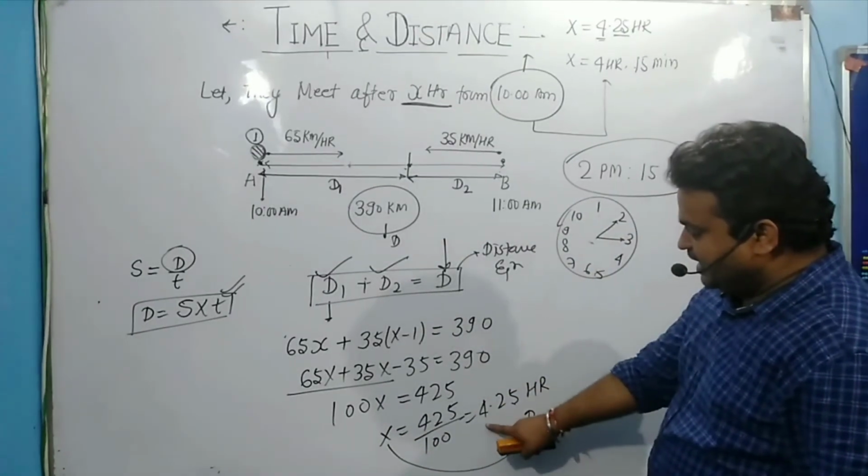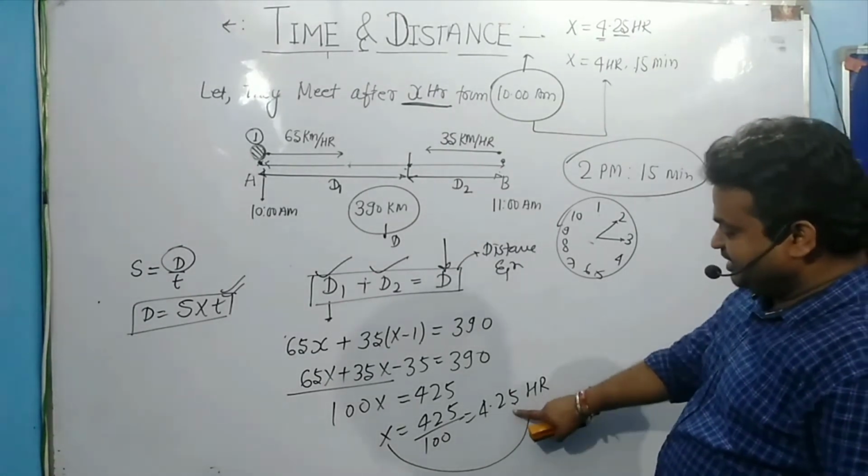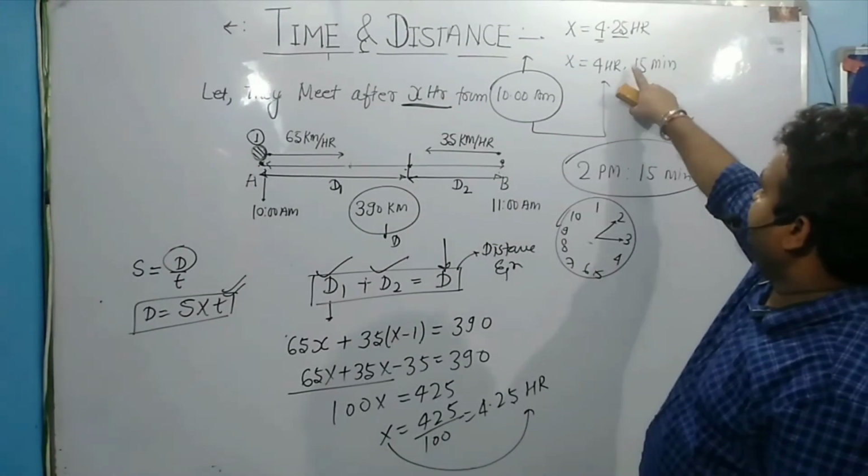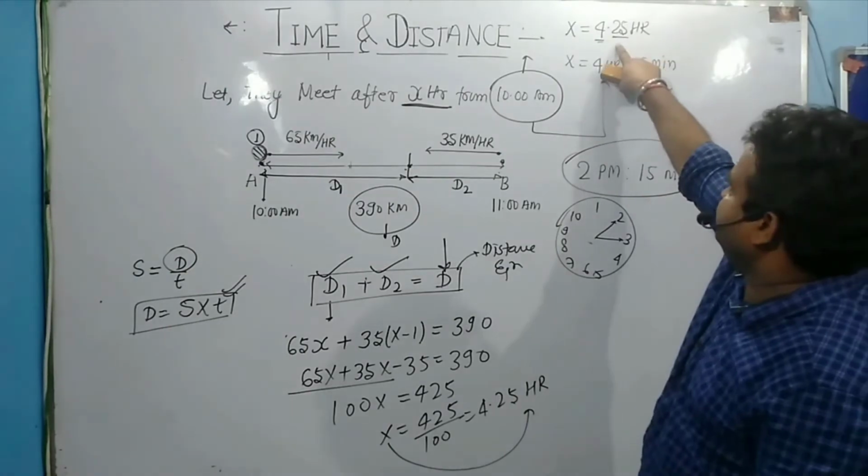So 4 घंटे 25 मिनट के बाद, 4 घंटे 25 hour के बाद they are meeting, but this is 0.25 hour. Convert this hour into minutes.